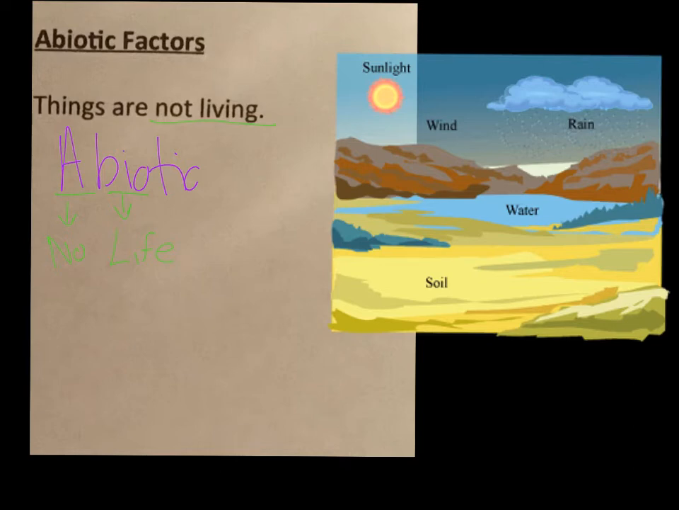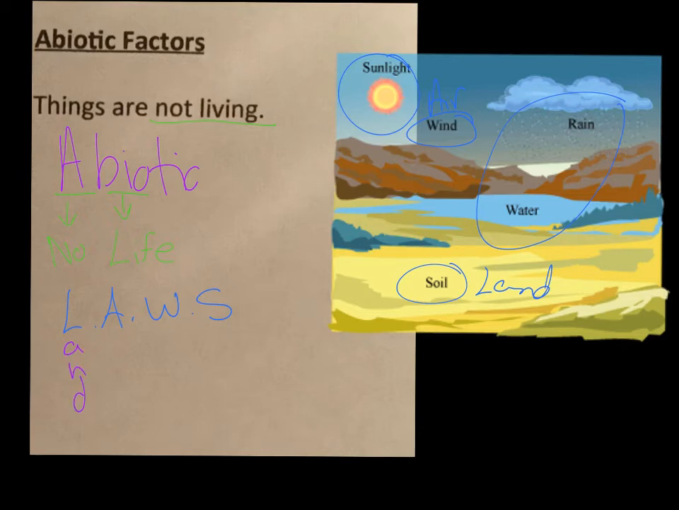So in this example, we're here with this picture we have, for example, the sunlight, the wind, which could be known as the air, water, so we have water in the form of rain and there in a lake, and the soil, which would be our land. So in order to remember the abiotic factors, we use something known as laws. So all our abiotic factors would be land, the air, the water, and the sunlight. And remember, for land, you can have, again, soil, rocks, dirt, so many different things, right?